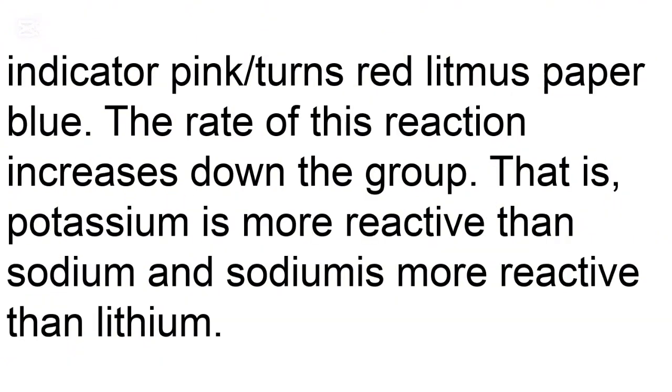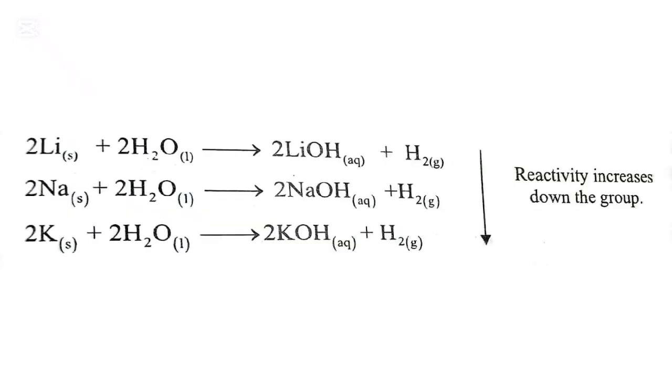The rate of this reaction increases down the group. That is, potassium is more reactive than sodium, and sodium is more reactive than lithium. The equations for the reactions are as follows. Lithium plus water forms lithium hydroxide plus hydrogen. Sodium plus water forms sodium hydroxide plus hydrogen, while potassium plus water forms potassium hydroxide plus hydrogen. And you can see the reactivity increases down the group because of the reasons we have given above.